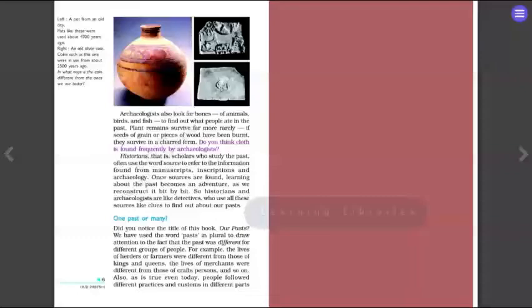As we construct it bit by bit, historians and archaeologists are like detectives who use all these sources like clues to find out about our past. So basically, like I am paraphrasing this book, they will also paraphrase. They have to find the deep meaning out of what is written. They have to go behind the scenes.